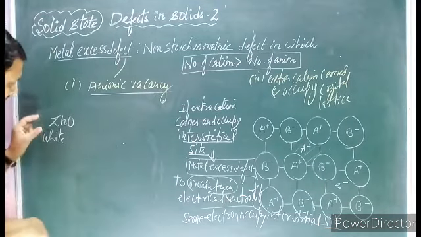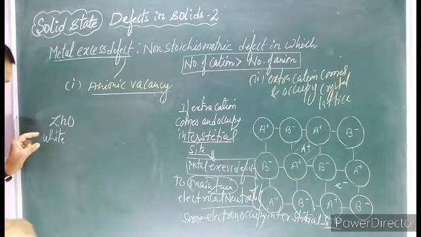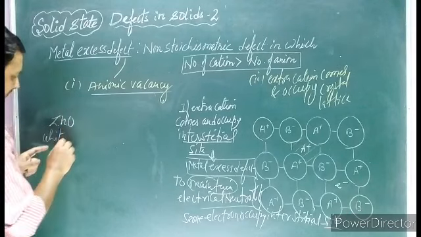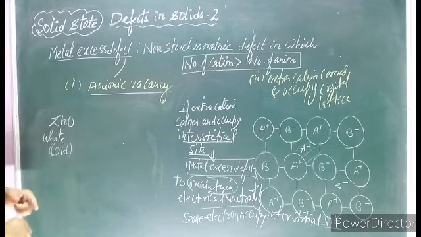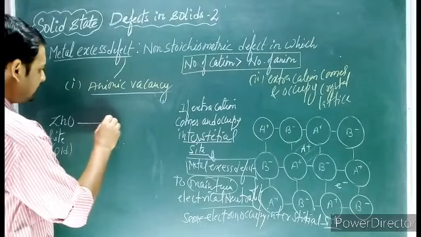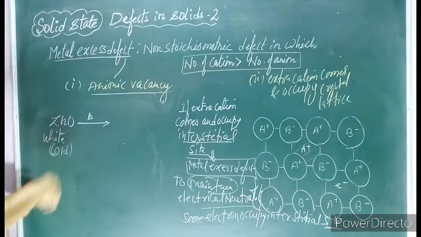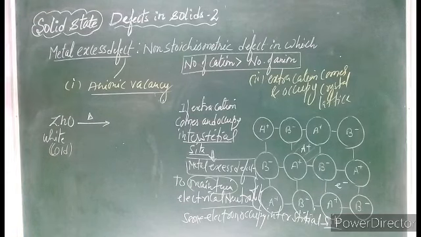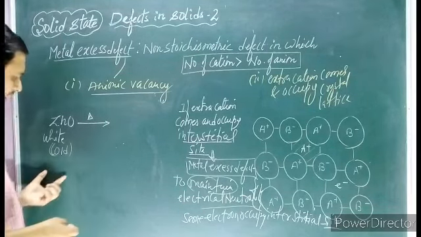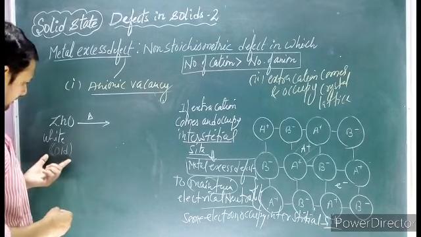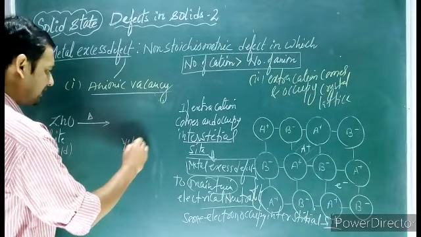So, when we take the example of zinc oxide, when it is cold, it is white in color. Now, if this zinc oxide is heated, what happens, students? Slowly, the zinc oxide becomes yellow in color.